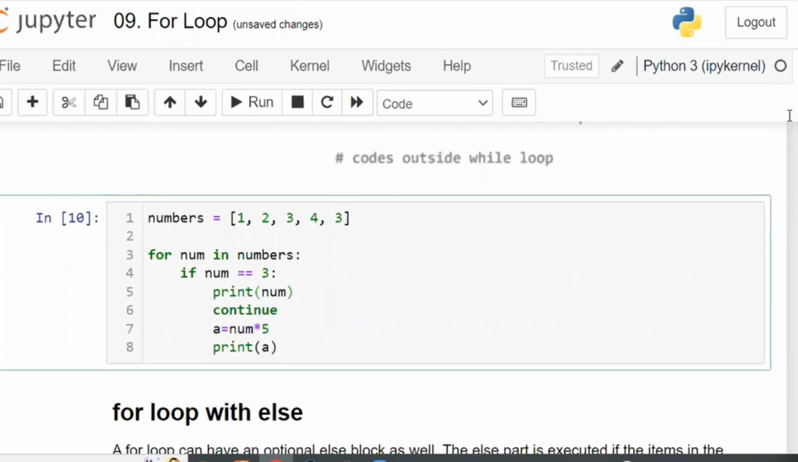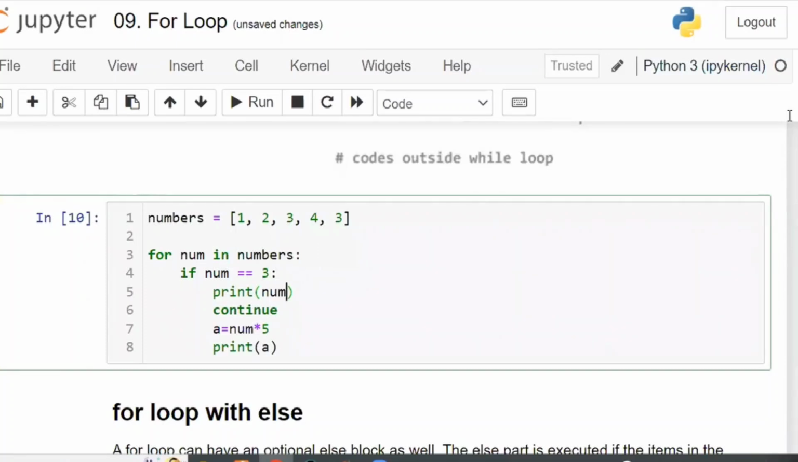Print num. Tell me the answer. First, it is going to take the 1. If block is ignored. 2, if block is ignored. 3 is considered and enters the if block. Print 3, so 3 will be printed. Continue. Continue means next go with the 4 directly. Directly it will go to the 4.